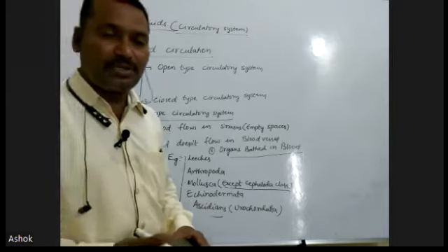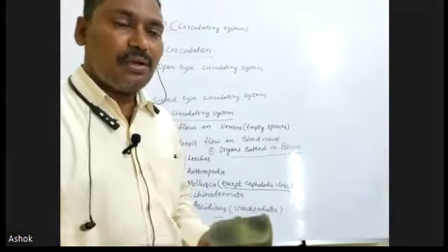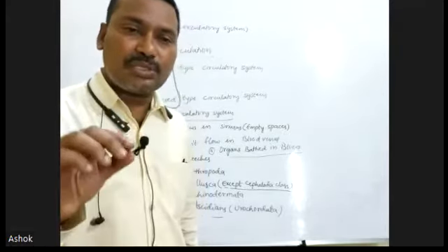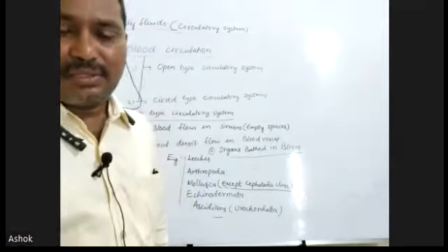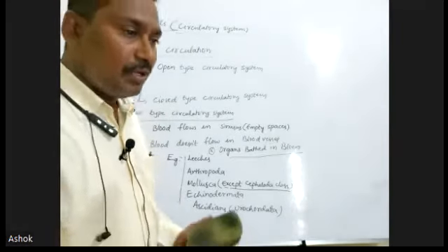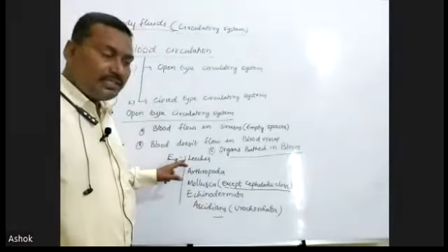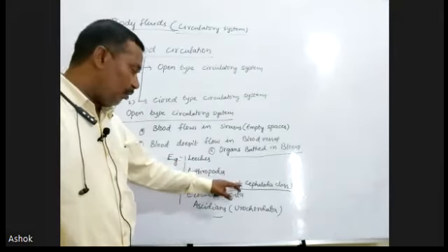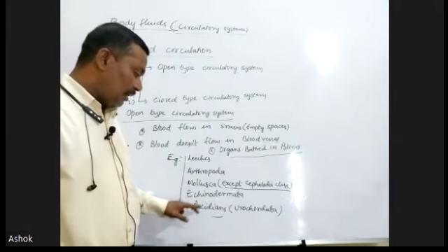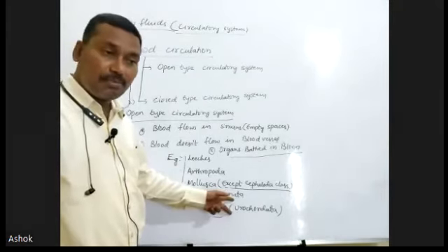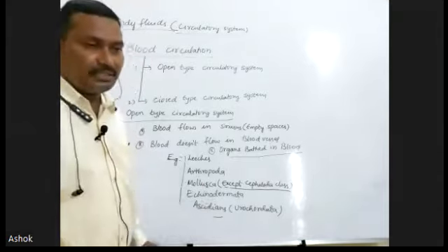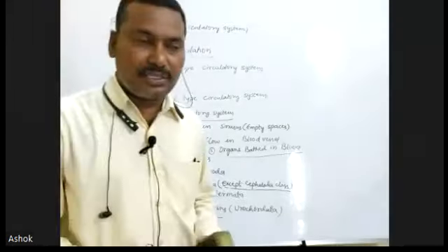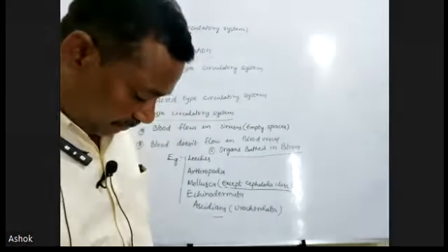This is about the open type circulatory system. It's very simple: in the open type circulatory system, there are no blood vessels. The blood flows in the sinuses, empty spaces or cavity. You have to remember this, and the examples also: leeches, Arthropoda phylum, Mollusca phylum except Cephalopoda class, Echinodermata phylum, and Urochordata subphylum or Ascidians. Followed? Anybody want it once again, children?